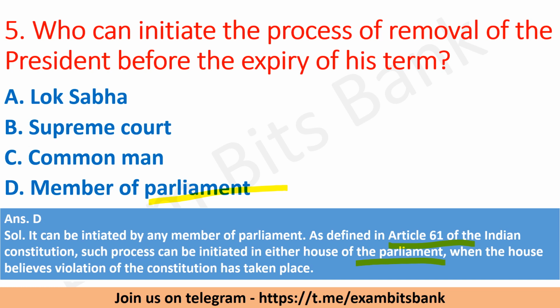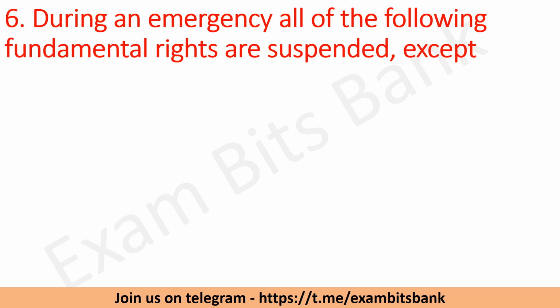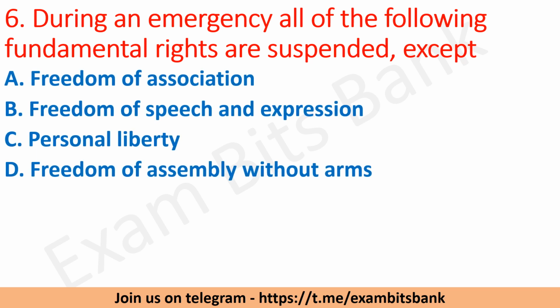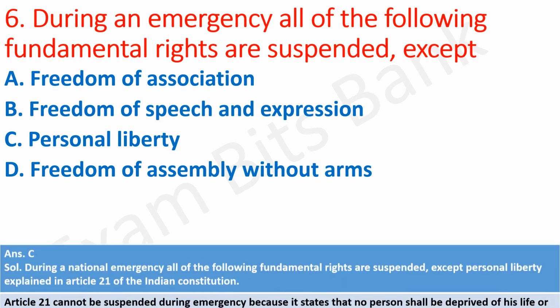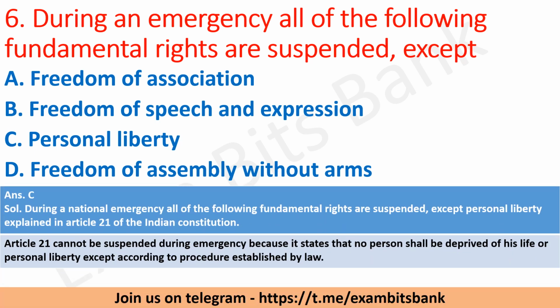Moving on to next question. During an emergency, all of the following fundamental rights are suspended except, the options are freedom of association, freedom of speech and expression, personal liberty, or freedom of assembly without arms. So the answer is personal liberty. During a national emergency, all of the following fundamental rights are suspended except personal liberty.